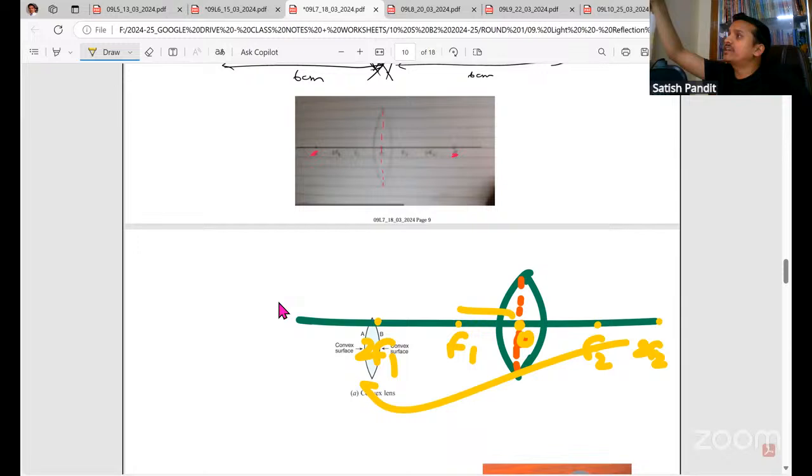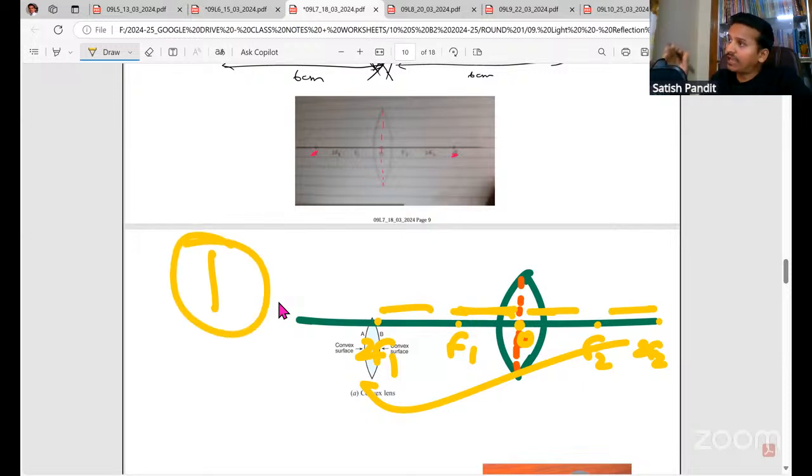Irrespective of whatever values they have given, if they tell the focal length is 20, we cannot choose focal length 20 here. It will go out of the page, right? So please take 2 centimeter and then draw the ray diagram. It will come properly. And for object height, whatever they have given, you can choose 1.5 or maybe 2 centimeter. But when you're placing the object at the center of curvature, you choose 1 centimeter, please remember, to be able to get a perfect diagram.